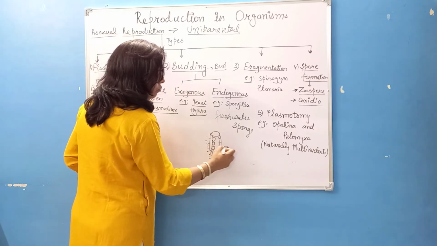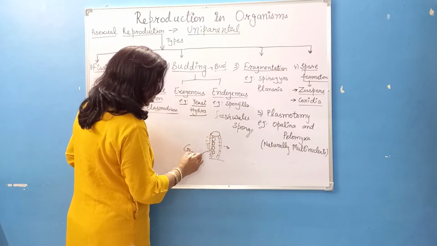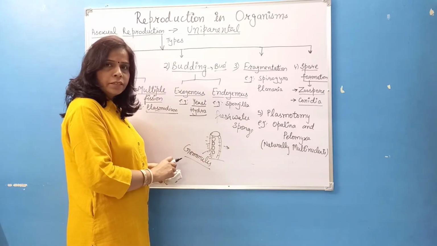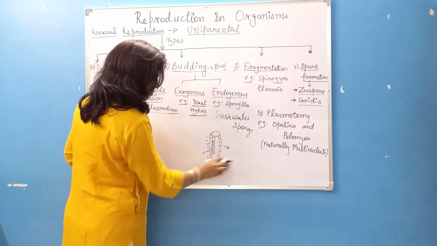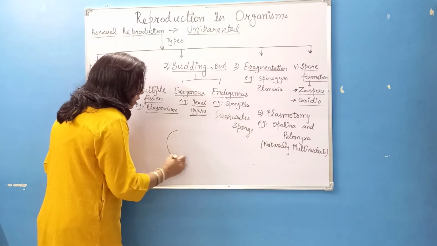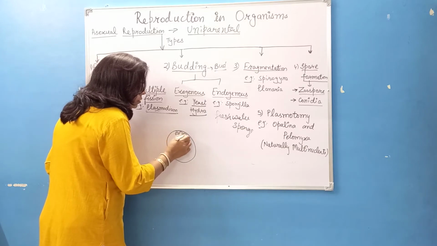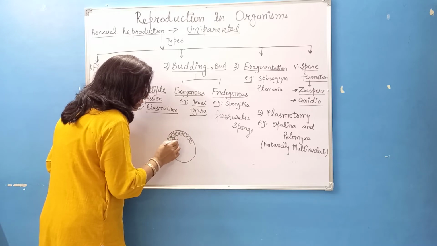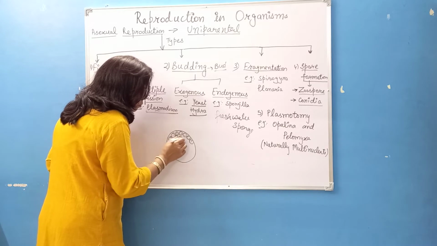So these buds are known as gemmules, and these are endogenous buds because these buds are growing inside the body. And if I take a gemmule, it will look like this: a round mass of cells filled with so many cells, and around this mass of cells is a gelatinous covering. This is the mass of cells.